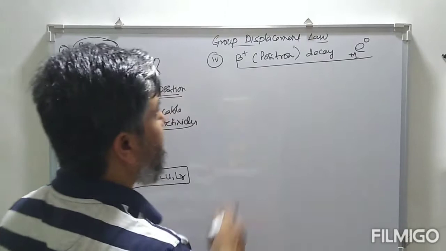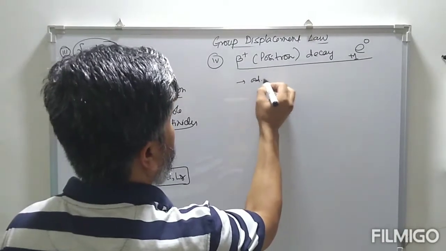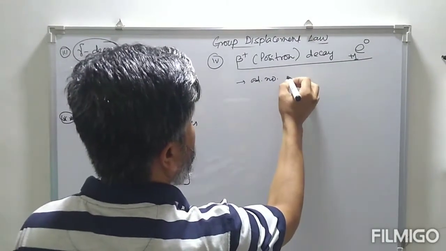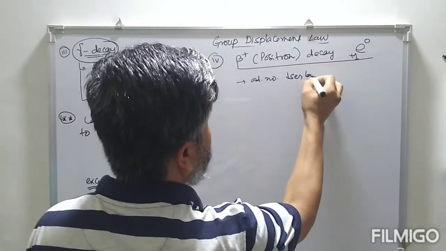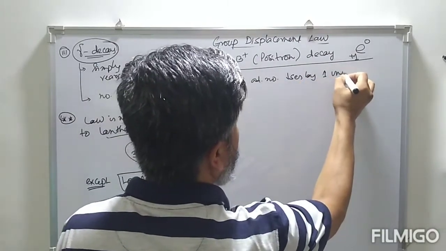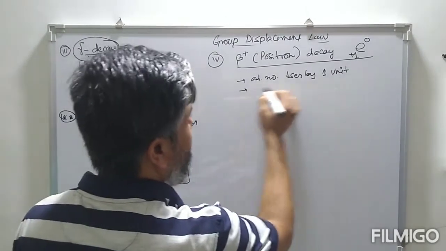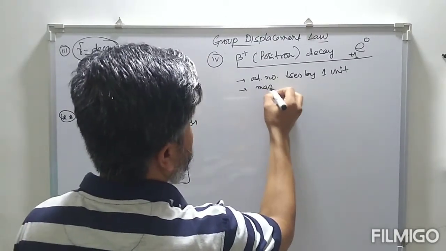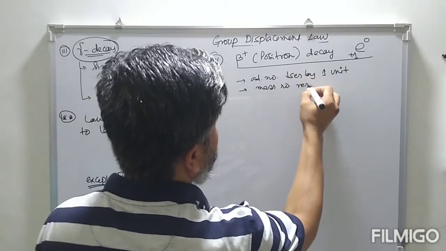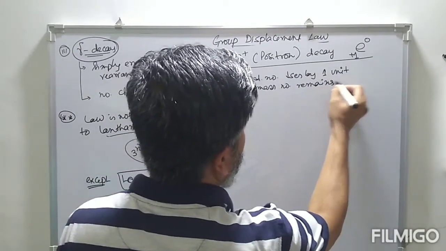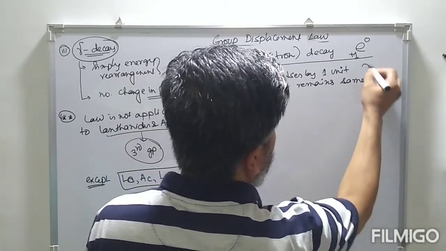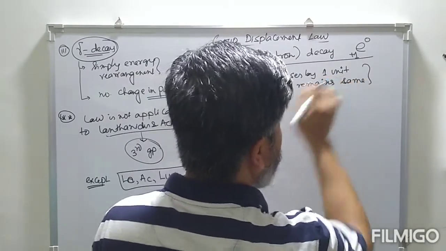During this positron decay, atomic number decreases by 1 unit, but mass number remains the same. So look at this, atomic number decreases by 1 unit.